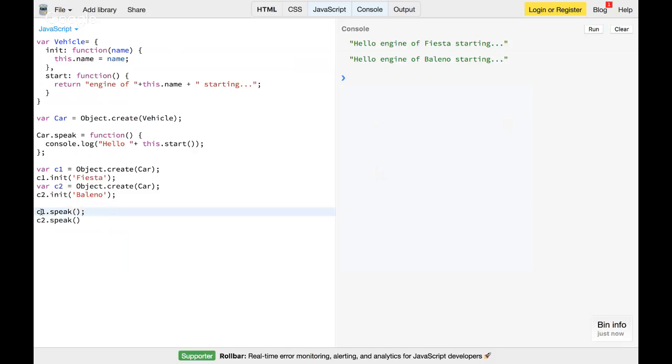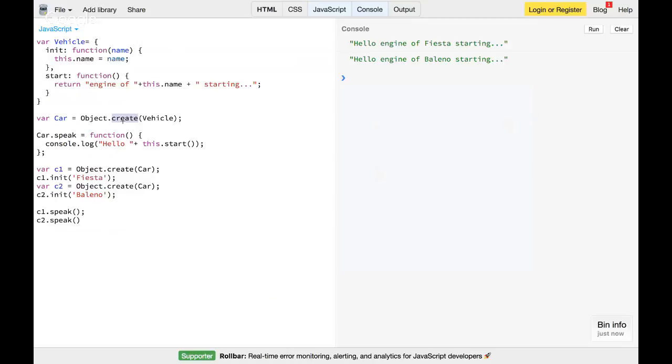It behaves the same because c1 has a speak method, and the speak method uses a start method. c1 doesn't have a start method, so it goes to its parent, and from the parent it borrows the start method. Similarly, c1 doesn't have an init method, but it can go to its parent and execute this init function. But here there is no parent and child. It's all about how you create the prototype links in JavaScript. To create those links, there is a method available, Object.create, which is pretty powerful. It can link your two objects.